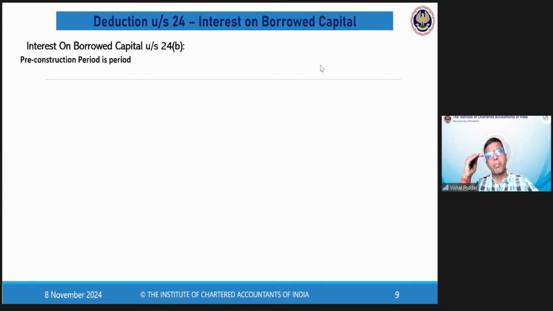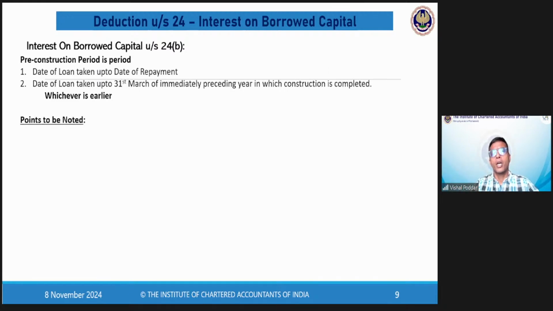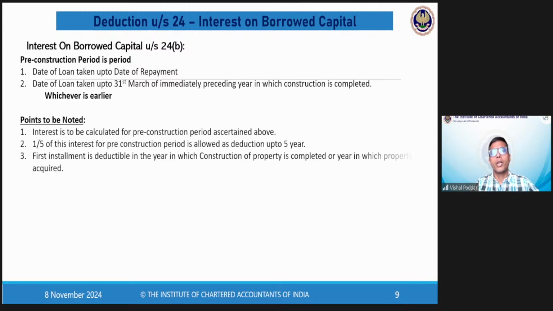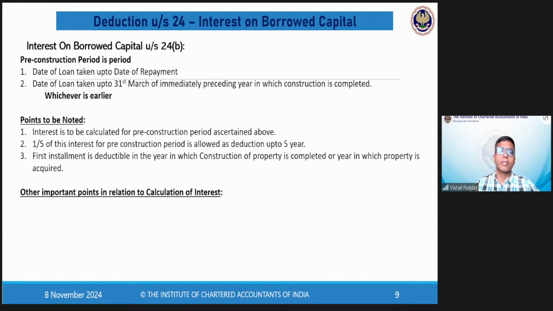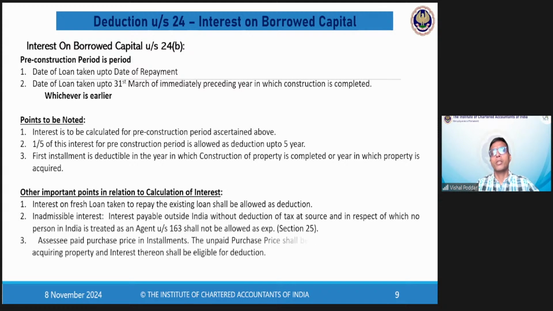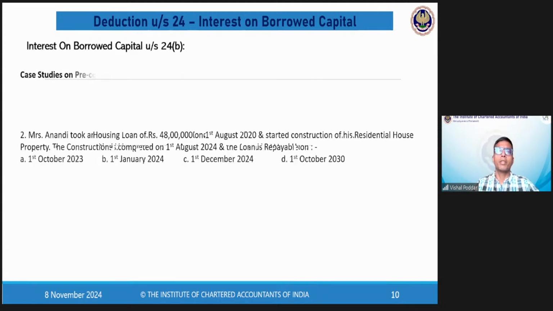If the interest is a pre-construction interest, you will take 1/5 of that amount up to 5 years. So every 1 year, 1/5, 1/5, 1/5, 1/5. So in 5 years, the entire amount is exhausted. Now the question is, what is this pre-construction interest? How is it calculated? So there are some theoretical pointers relating to it. But I believe instead of reading this theory, let me explain this by way of practical first, and then we will come back to check this theory so that you will be able to relate with this theory.